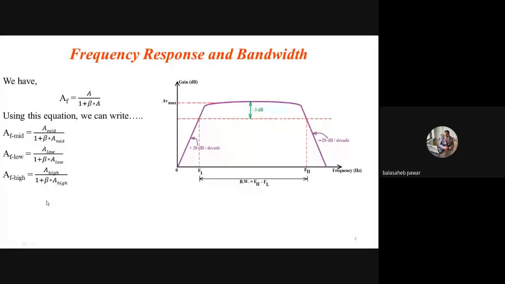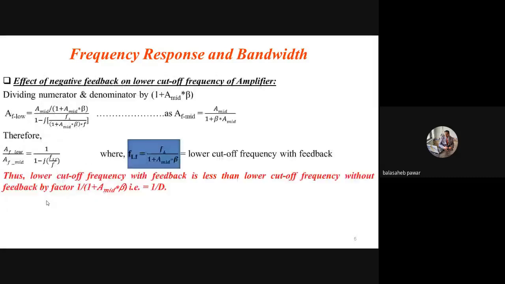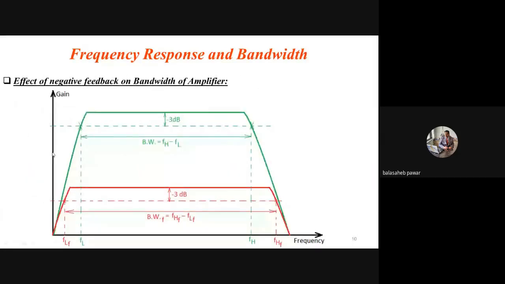Now the first parameter under this frequency response and bandwidth that we will discuss is the effect of negative feedback on the lower cutoff frequency of that amplifier. As per the graphical representation I just showed, these two are the lower cutoff frequencies, LF dash and FL. Here, what is the conclusion? The lower cutoff frequency with feedback is less compared to the lower cutoff frequency without feedback, and we have to show this mathematically.